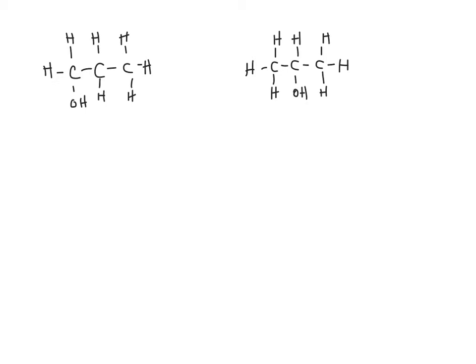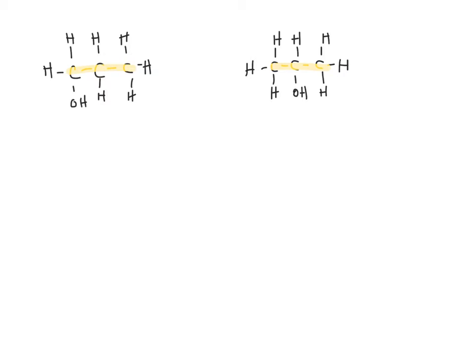Okay, let's take a look at these structures. Here the longest carbon chain is 3, as is the longest carbon chain in this one. What is different about these two alcohols is just the placement of your OH group.